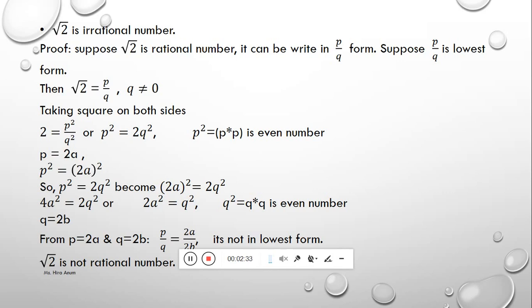So it is not the lowest form because the 2s cancel each other. It is not the shortest form. So our supposition is wrong, and radical 2 is not a rational number.